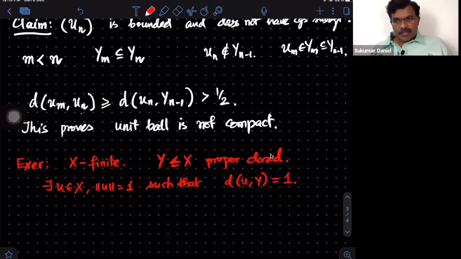Use the fact that this space is finite dimensional, hence the closed unit ball is compact. So you always have an element of whatever distance that you want. Consider distances greater than 1 minus 1 by n, and consider that sequence. It's a bounded sequence, so it should have a convergent subsequence. Since the unit ball is compact, the limit has to be an element of the unit ball, and from that you have to prove the distance from that point to the space is actually equal to 1. So we'll stop at this stage.